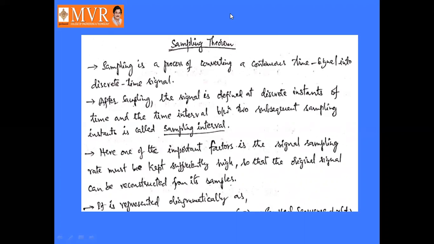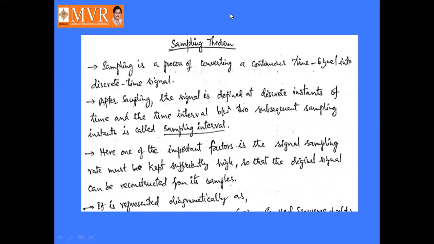From that discrete time signal we can reconstruct the original signal. So that is the important factor here: the signal sampling rate must be kept sufficiently high so that the original signal can be reconstructed from its samples.